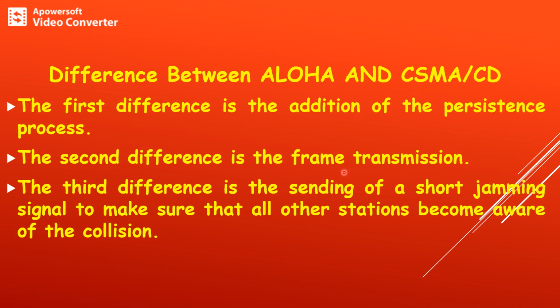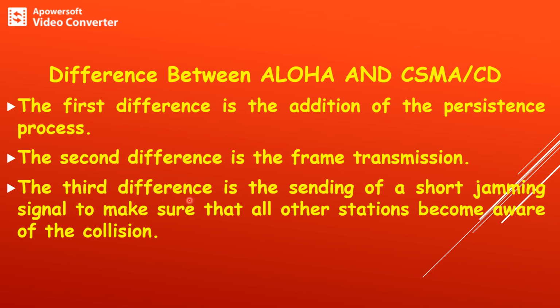Here we can consider a loop in which either the frame is successfully transmitted to the destination node, or else there is an occurrence of collision. That is nothing but one loop. Whenever the frame is successfully transmitted to the intended destination, we come out of the loop. If there is an occurrence of collision also, we come out of the loop. Therefore, in CSMA/CD, the detection of collision as well as frame transmission is a continuous process.